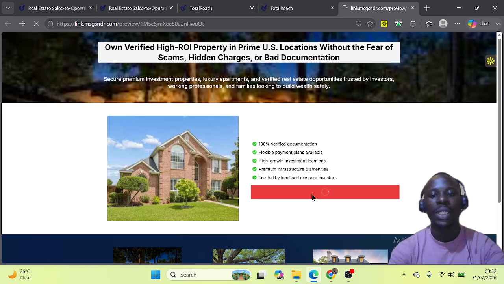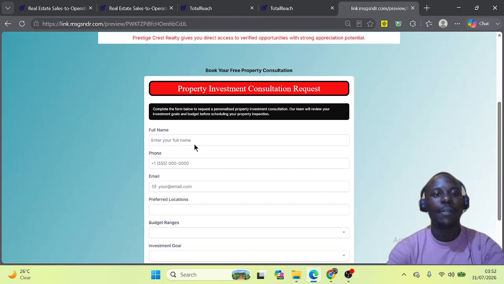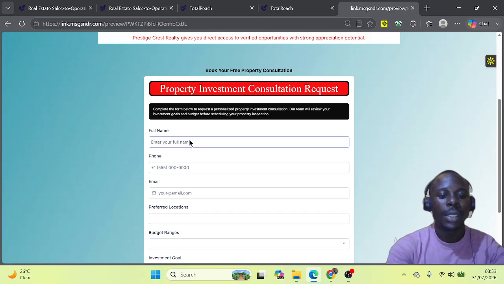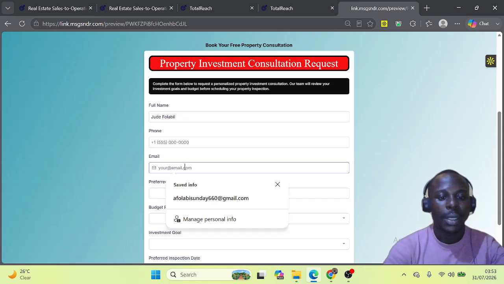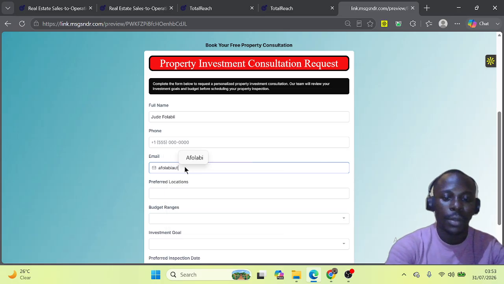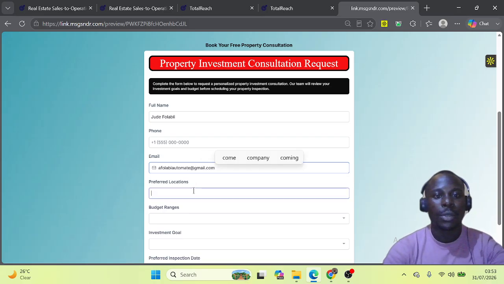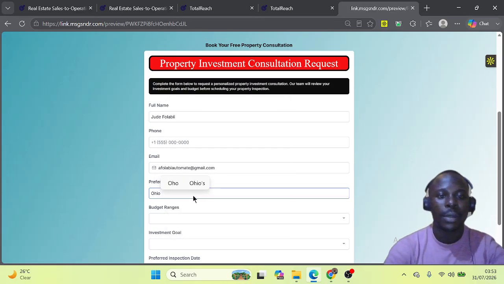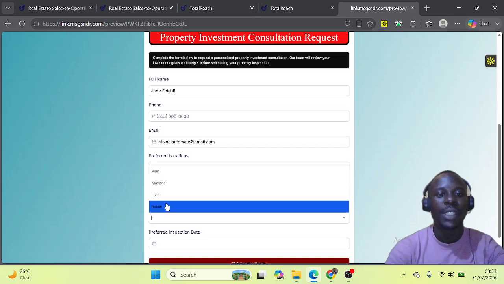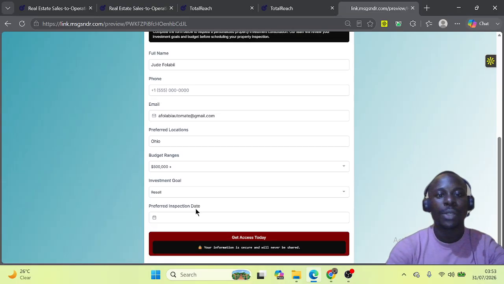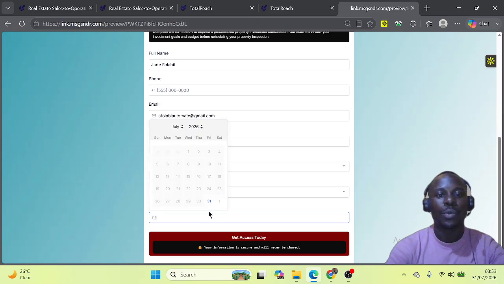Then I click on this, then I fill in my information. Let's call this Jude, Jude Fola B. Let's add a Fola B automate email, and the preferred budget range. Let's pick 500. Note that all of these options picked in this custom field would appear in our Asana.